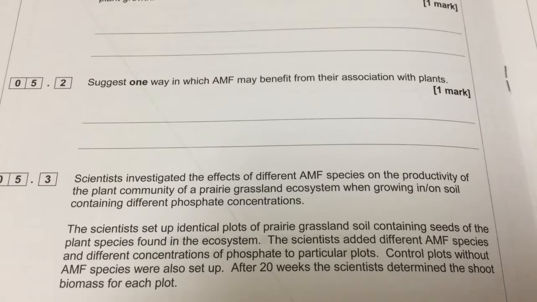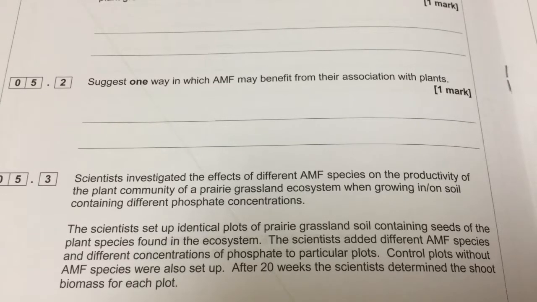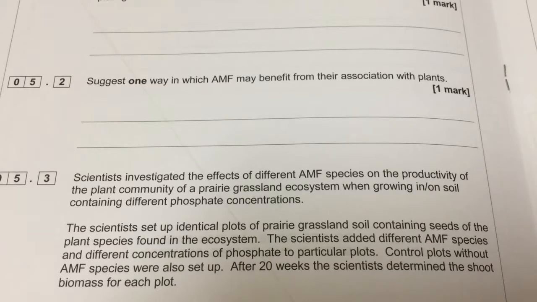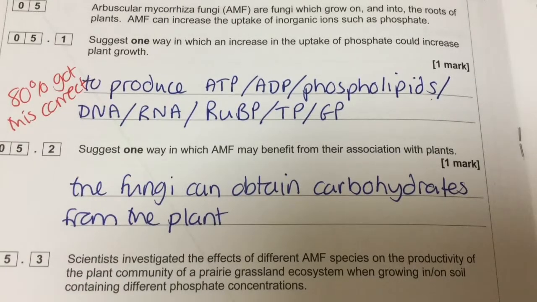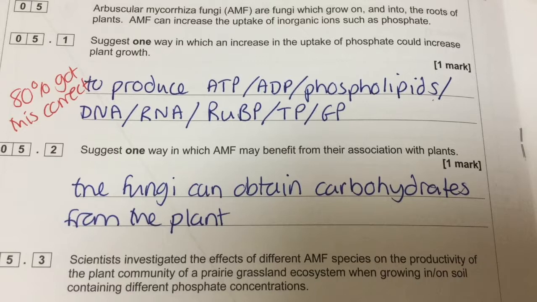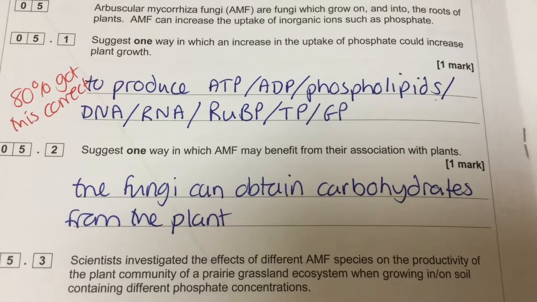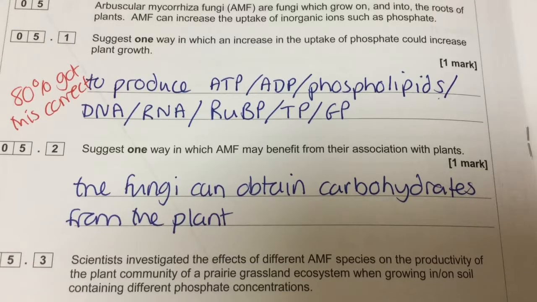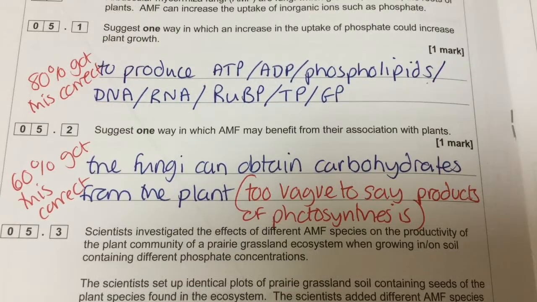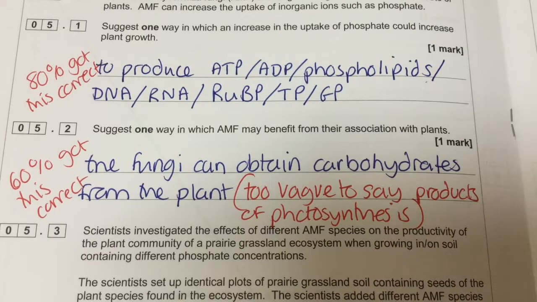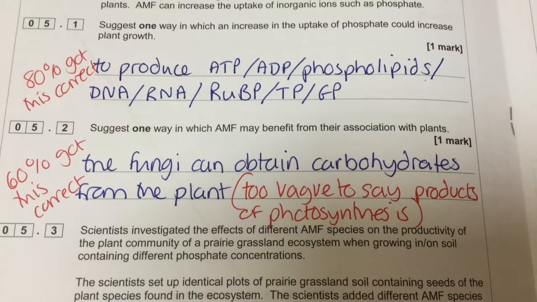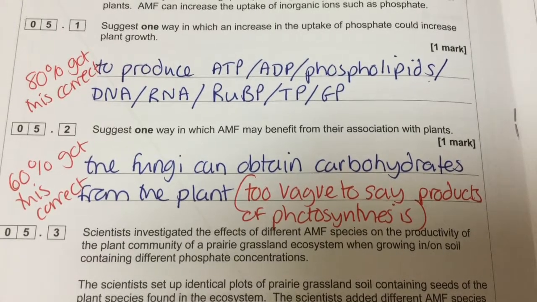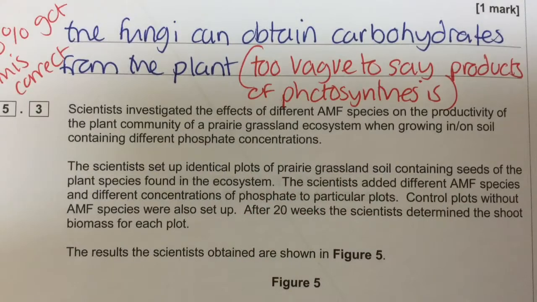Remembering that it's only plants that can utilise light energy and turn it into chemical energy in the process of photosynthesis to make carbohydrates from carbon dioxide and water. So the fungi are able to take that from the plants. It's too vague to say that the fungi would benefit from the product of photosynthesis. And that's because oxygen is also a product of photosynthesis, but the fungus doesn't need to get oxygen from the plant. It can get it from the air itself. So be specific, be explicit in what you mean to say.